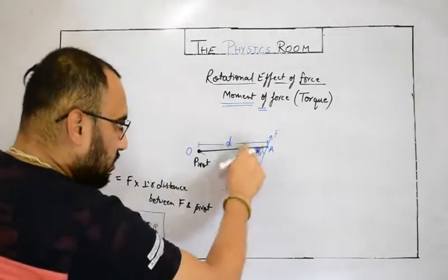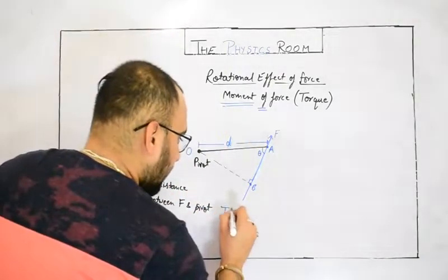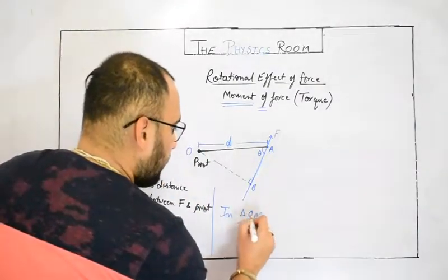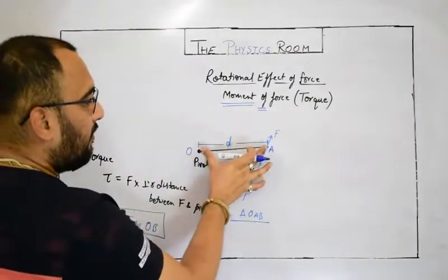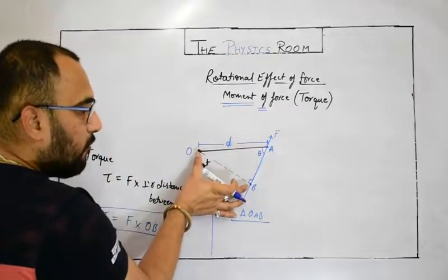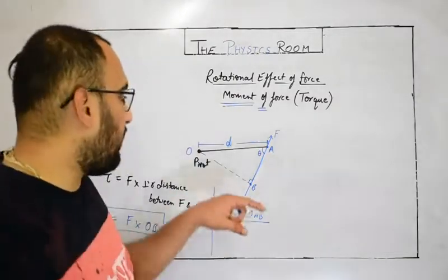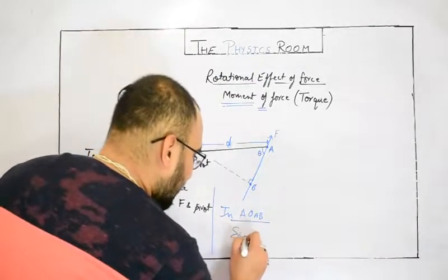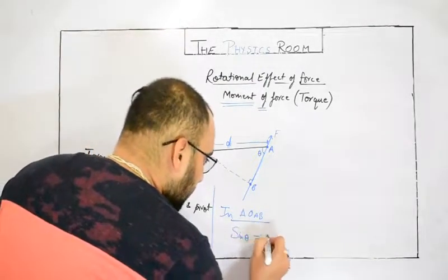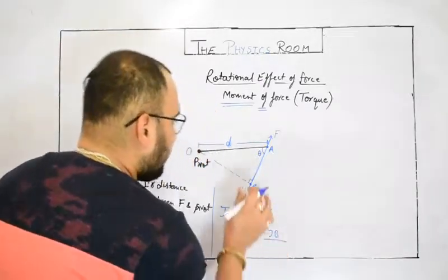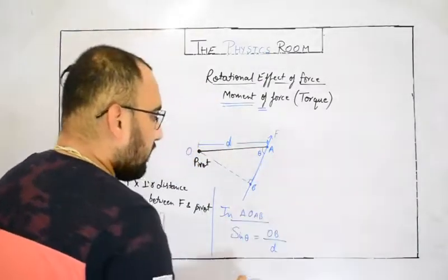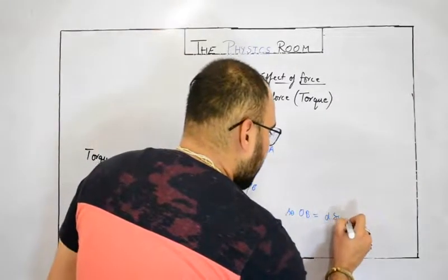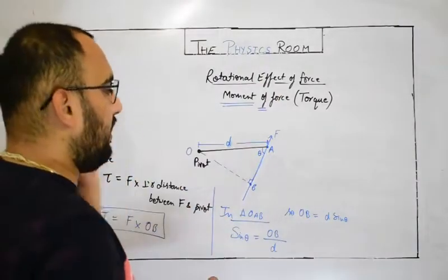So let's check in triangle OAB. You have the value of the hypotenuse, and you need to find the value of the perpendicular. Which angle provides a relation between the hypotenuse and the perpendicular? Obviously sin theta. We know that sin theta is perpendicular OB upon hypotenuse, which is actually D. So what is the value of OB? OB would be D sin theta, where theta is the angle between F and D.